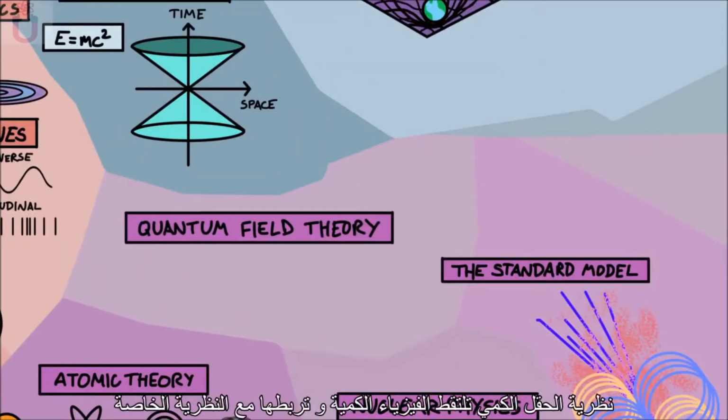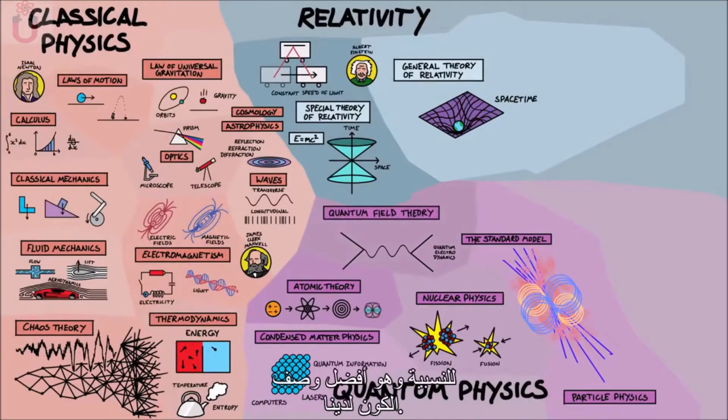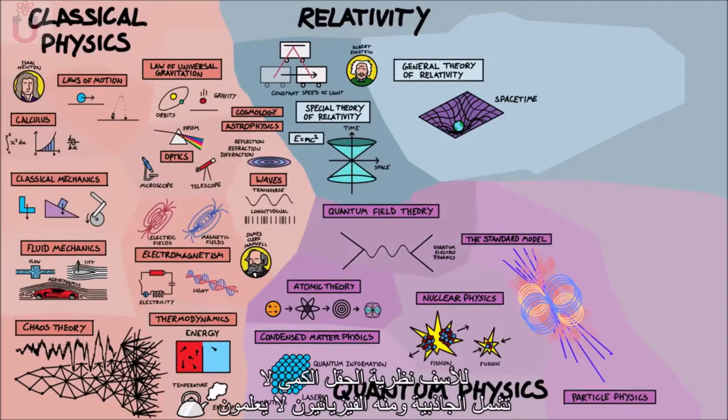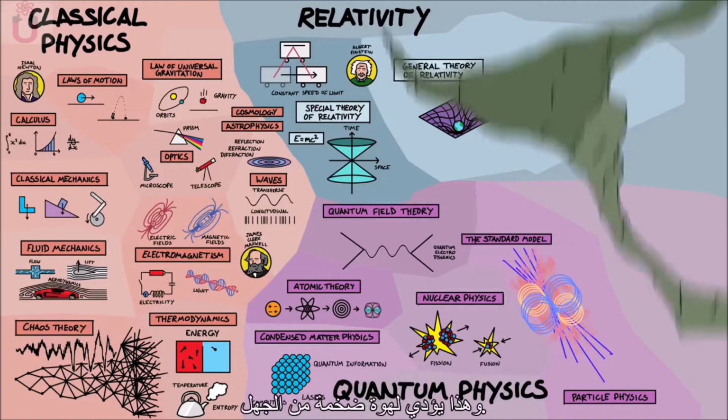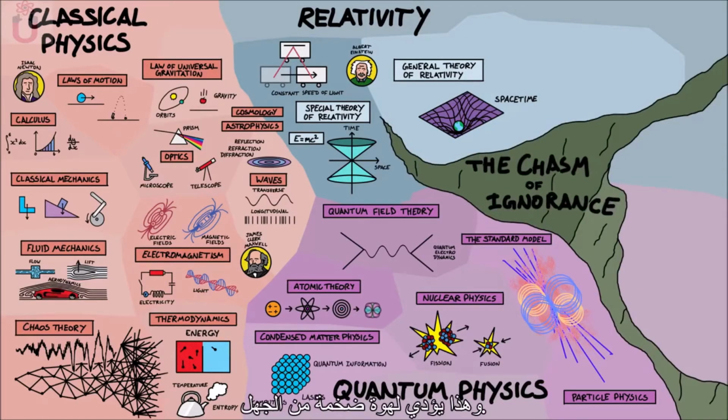And quantum field theory captures all of quantum physics and combines it with the special theory of relativity, and it's the best description of the universe we have. Unfortunately, quantum field theory doesn't include gravity, and so physicists don't know how to join together quantum physics and the general theory of relativity, leading to the giant chasm of ignorance.